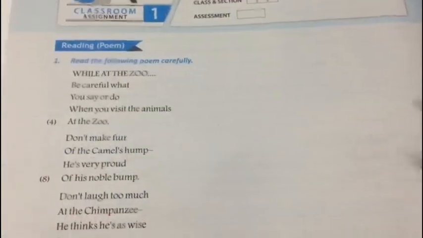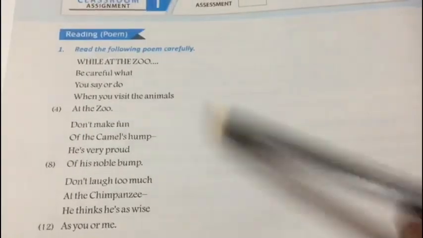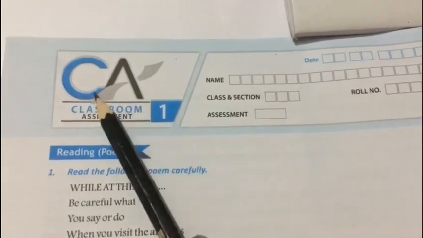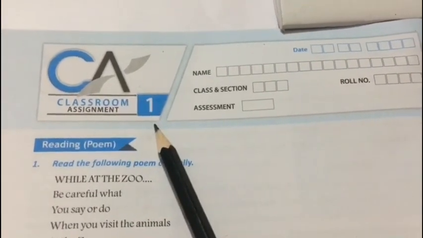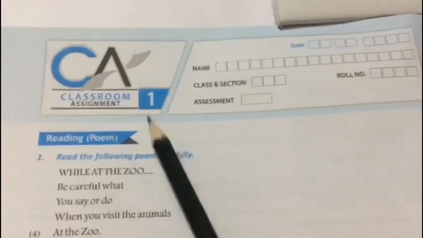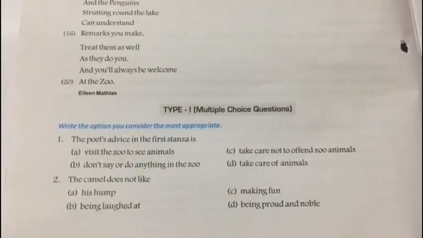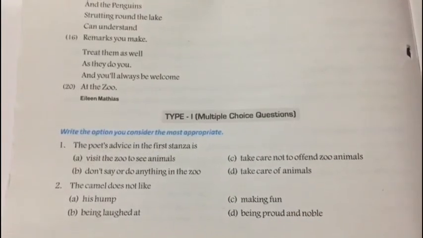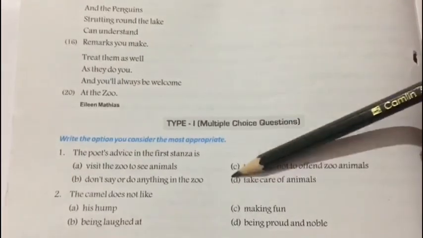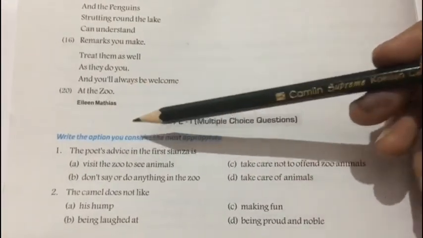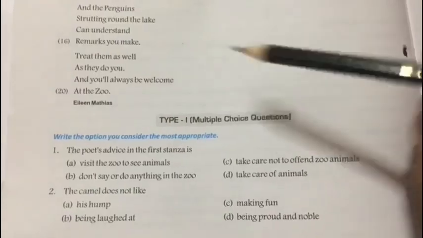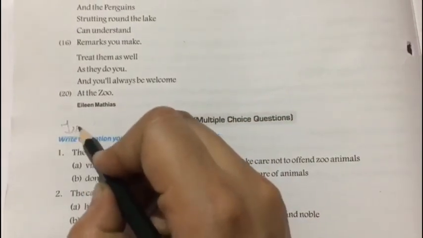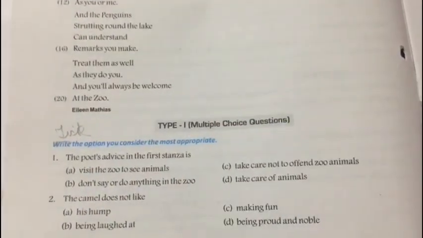Okay. Now students, this is a reading poem which has been given in your book, in your BBC Compactor, Classroom Assignment 1 on page number 4 and 5. So you have to solve these questions. There are 5 questions in MCQ form, and you just have to take the correct answer. So now we'll look into the question. Tick the option you consider the most appropriate.